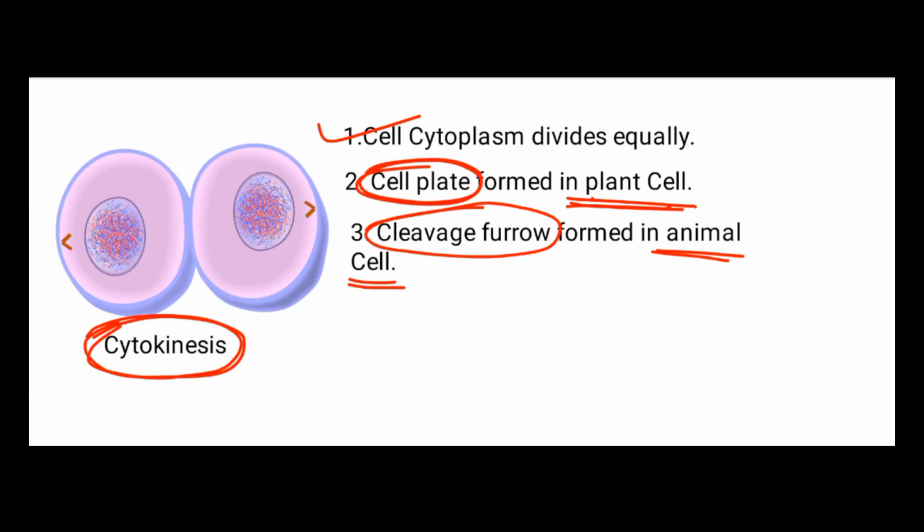After completion of cytokinesis, two daughter cells are formed. After telophase, only two daughter nuclei are formed, but after cytokinesis, the two daughter cells are formed, and the mitotic process is complete.